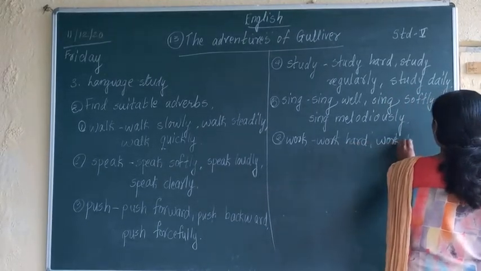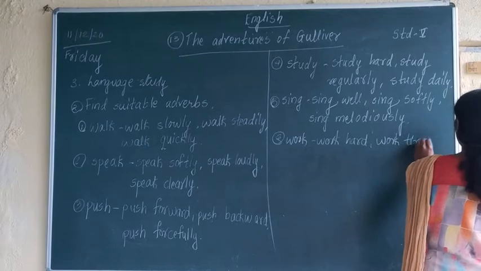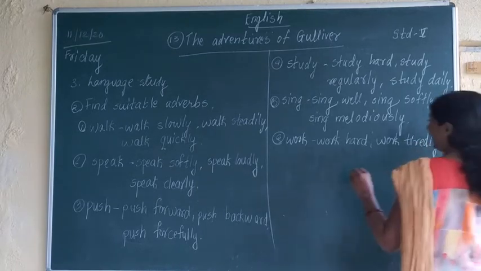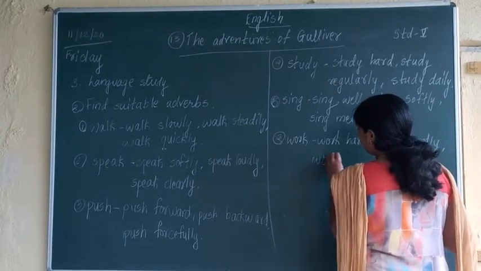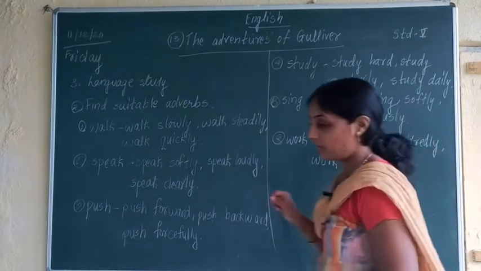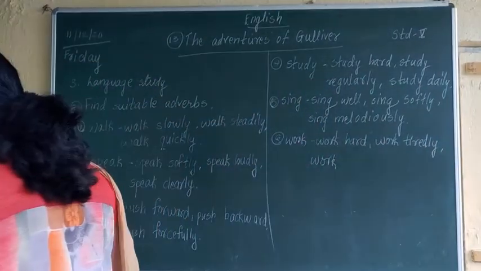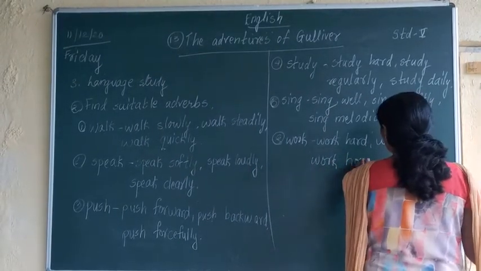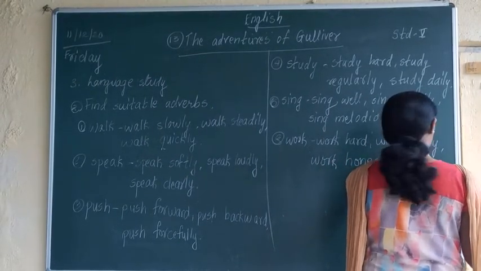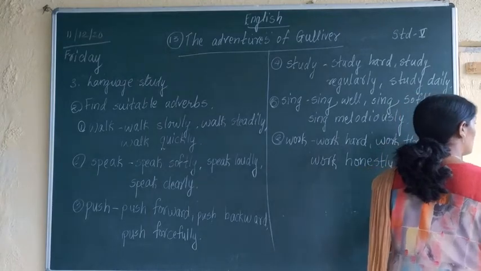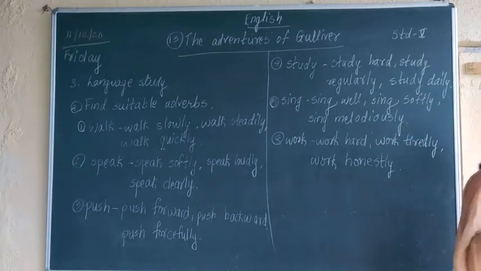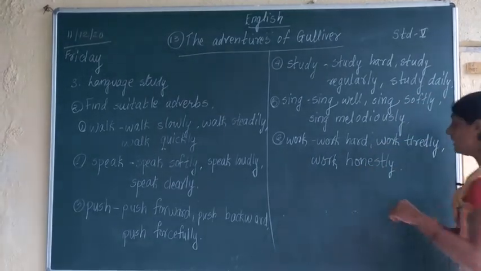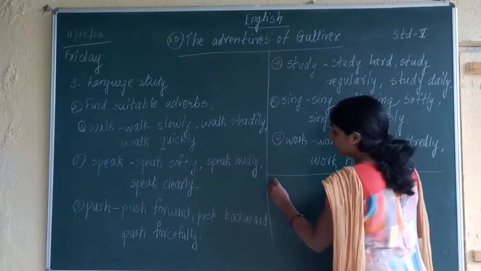So in this way we have added adverbs for each word. Okay, next question is the third one.